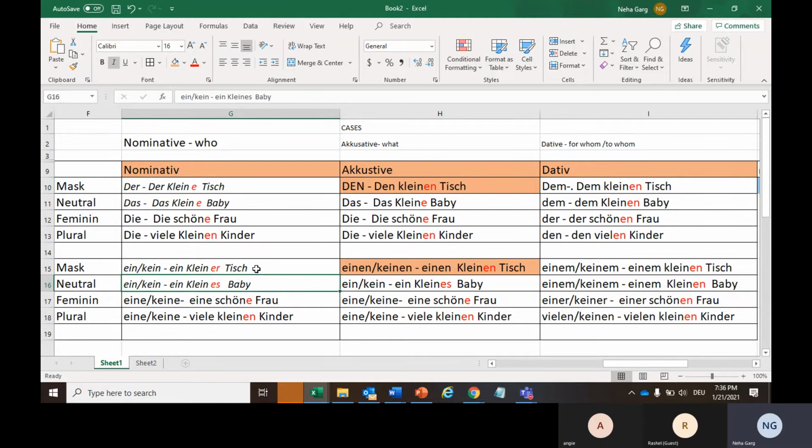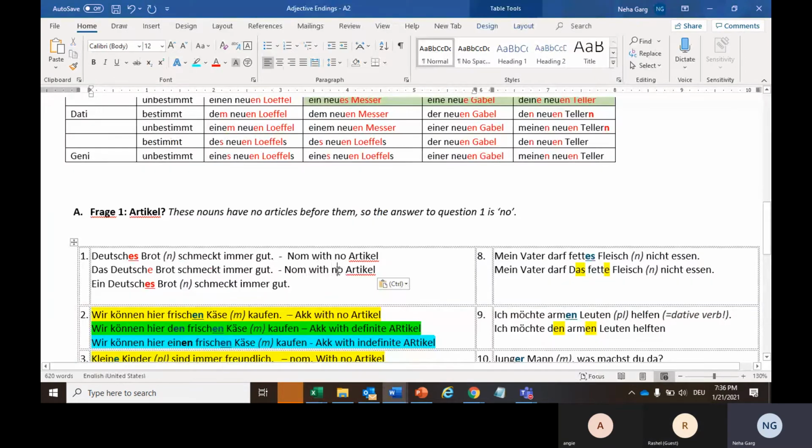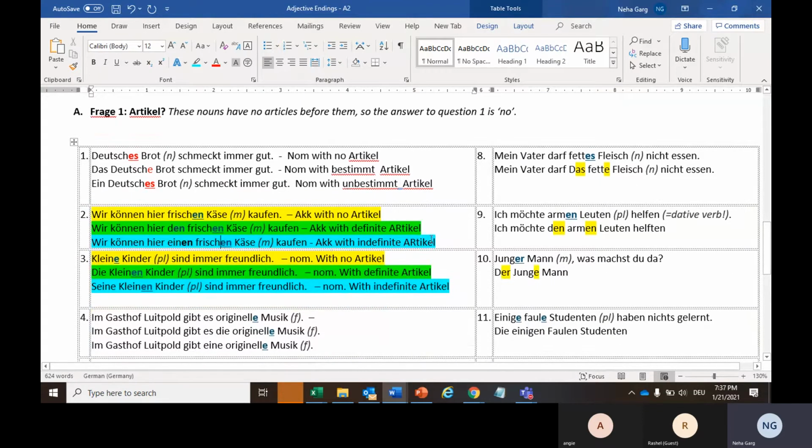You just have to go through this table 3-4 times to place it in your head. Okay, where we are adding extra en, or where we are adding only e, or er, es. If you go through this like 3-4 times, then it will be pretty simple to learn. So this is nominative with the bestimmt article, and this is nominative with the unbestimmt article.